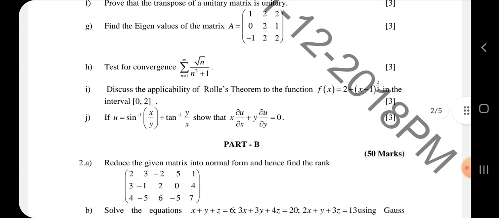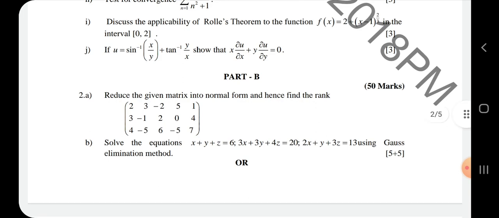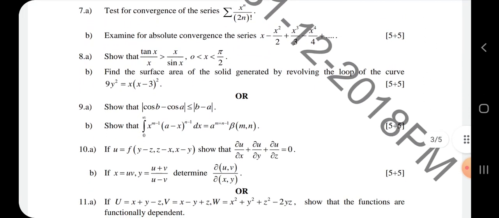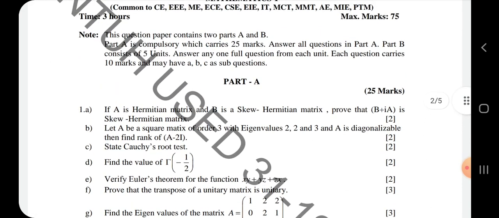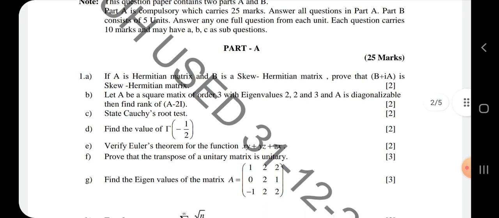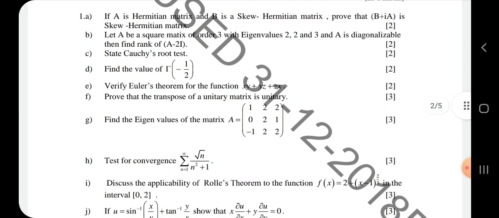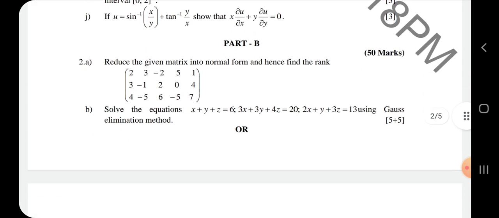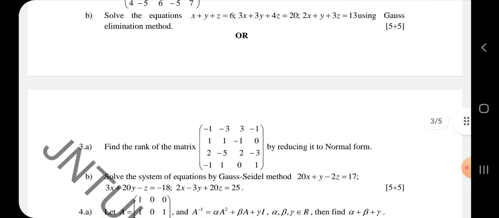But in part B, from every unit you will have one long answer, each carrying 10 marks. So 5 units, 10 into 5, totally 50 marks. Once again, I will show you the paper. It is a pre-COVID paper. Better look at the pattern so that you can have an idea. In short answer type, they are going to give you 10 overall, 2 from each unit, and in part B, only 1 from each unit, with internal choice, A and B or another question A and B.